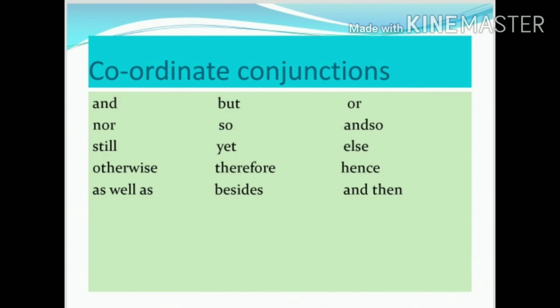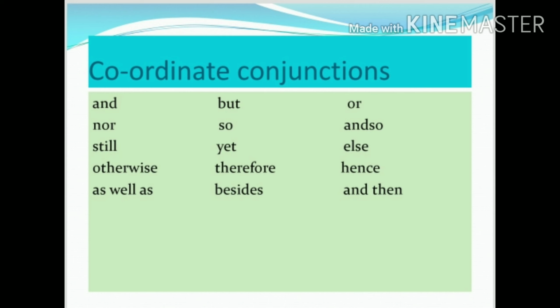Let us see what coordinating conjunctions we use in compound sentences: and, nor, still, otherwise, as well as, but, so, therefore, besides, or, else, hence, and then. These are the coordinating conjunctions we use in compound sentences.